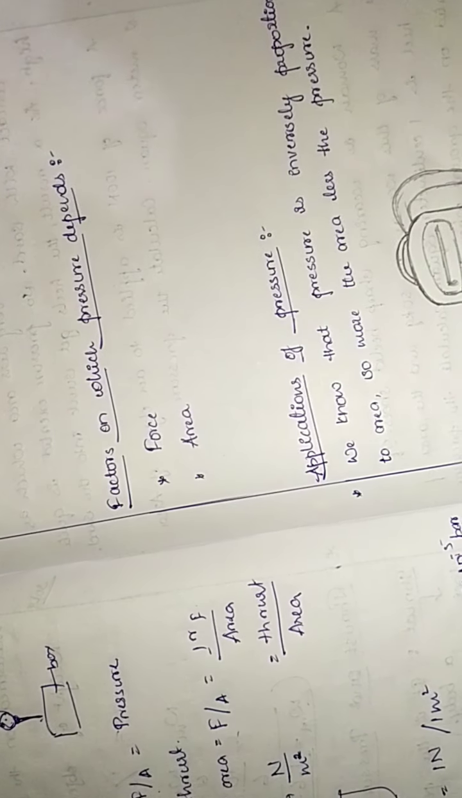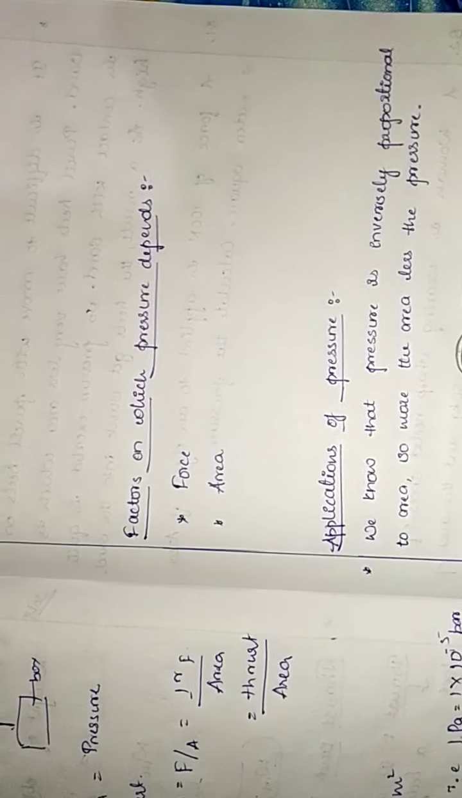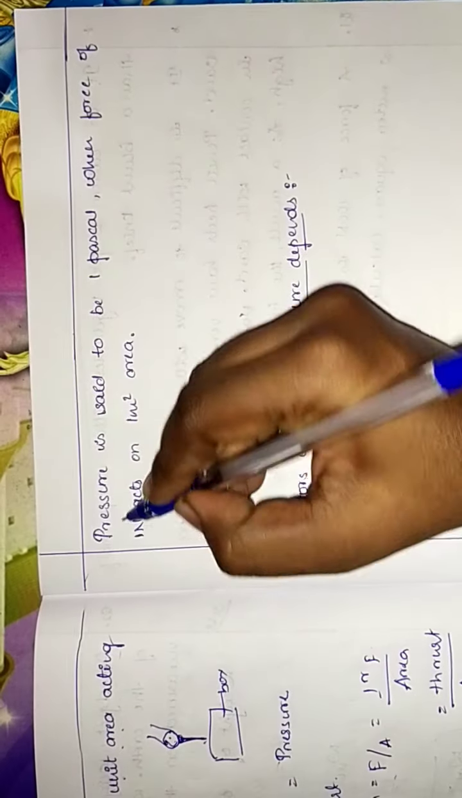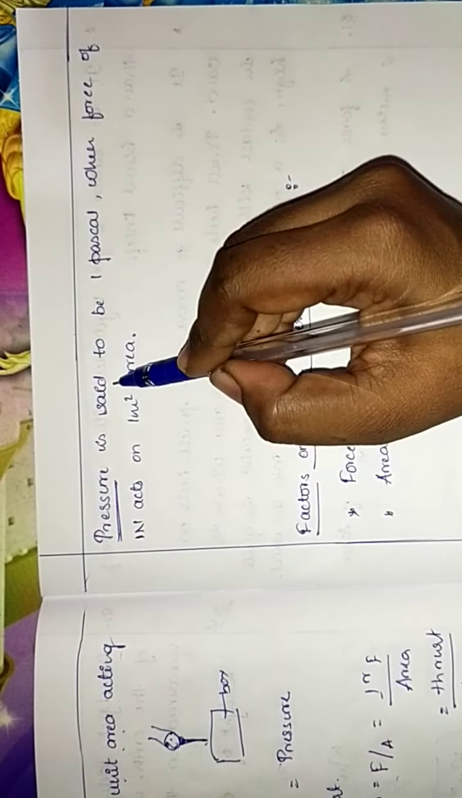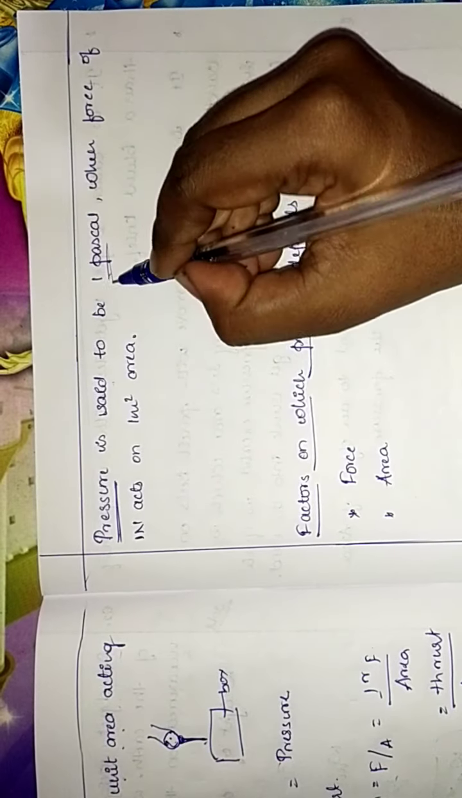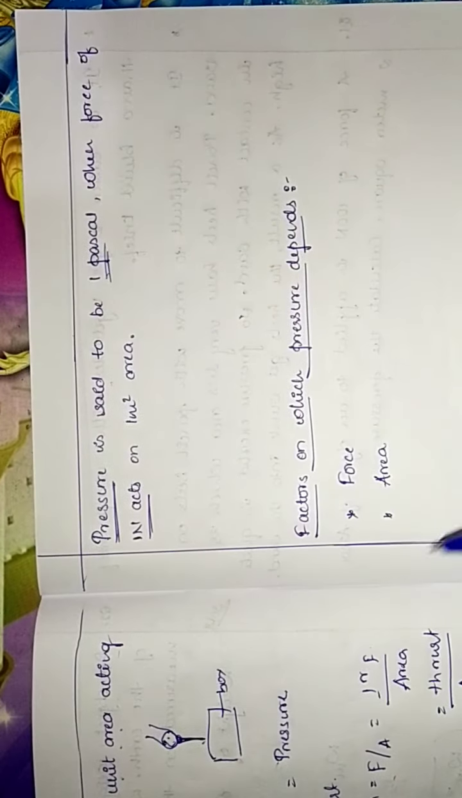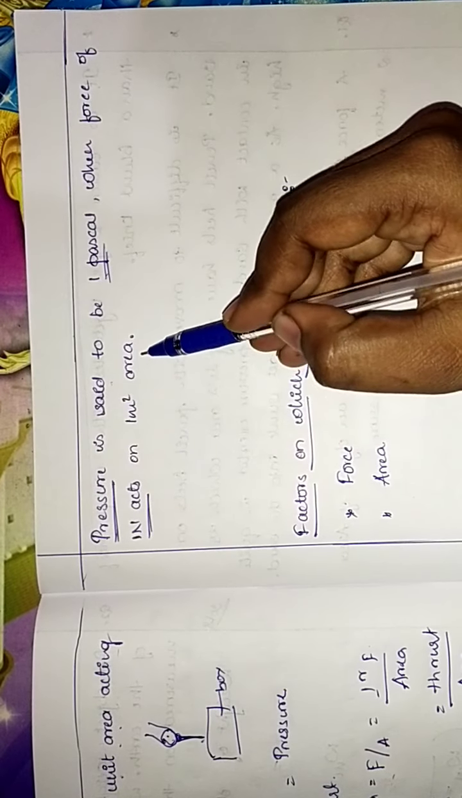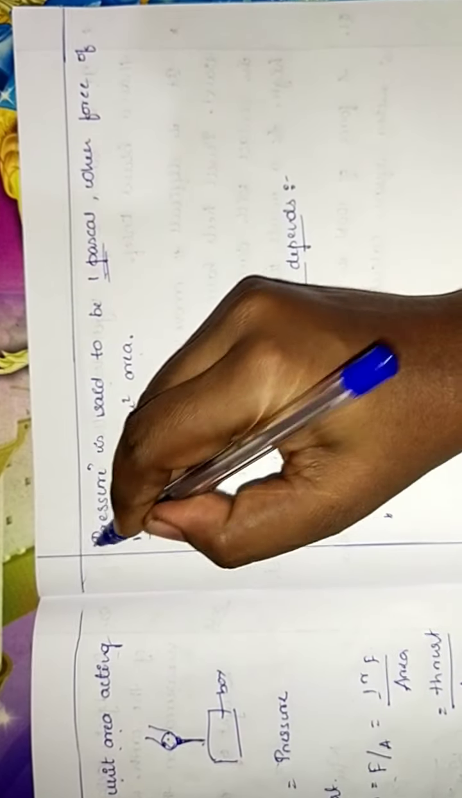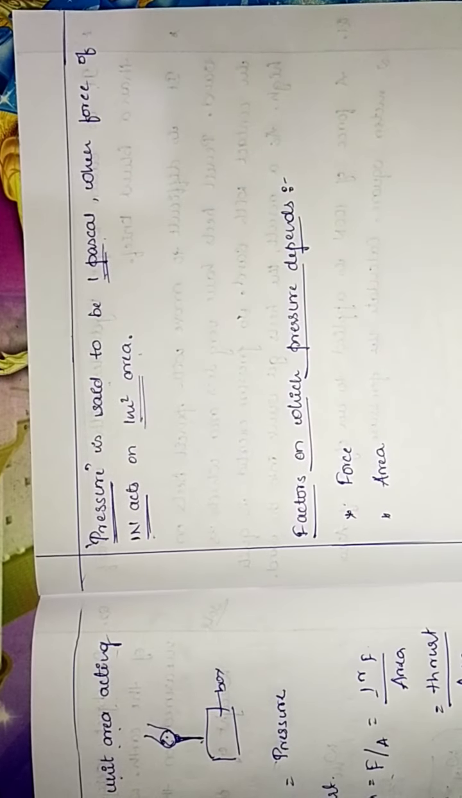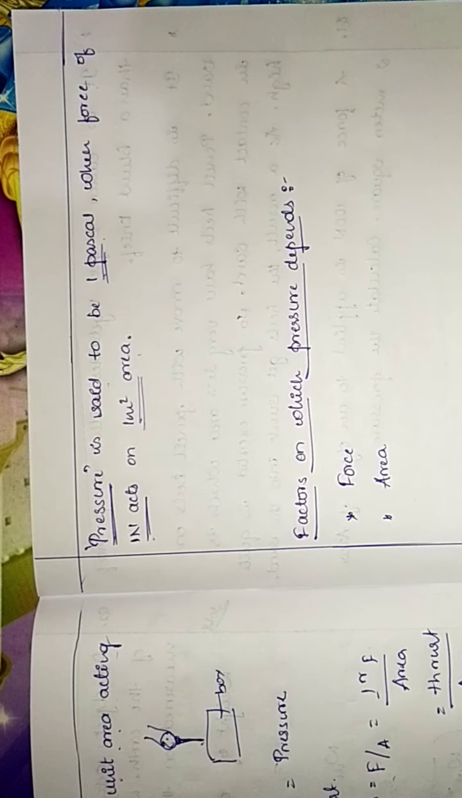So we have pressure, isn't it? Pressure is said to be 1 Pascal when a force of 1 Newton acts on 1 meter square. So it is nothing but pressure, it is said to be 1 Pascal when a force of 1 Newton acts on 1 meter square of area. That we can call it as pressure.